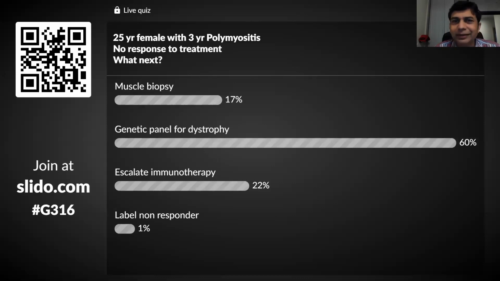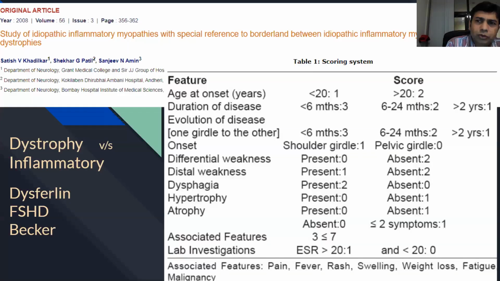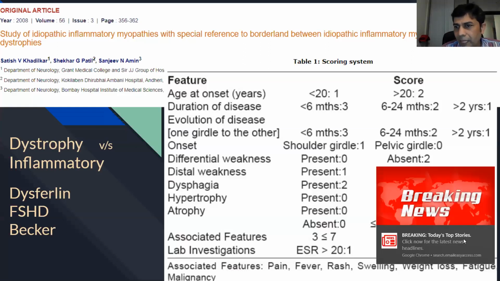Perfect, absolutely. It's good to see that at least there are a lot of third year residents, exam-going, who are taking the quiz, and I can make out from the answers. Absolutely perfect. Fine. See, it's not always easy. Remember, it's not always easy. I have given a 3 year story. It can be 1 year, 2 year, a little shorter story, and you'll always be wondering: am I dealing with a muscular dystrophy, or is it a polymyositis, an inflammatory myopathy?